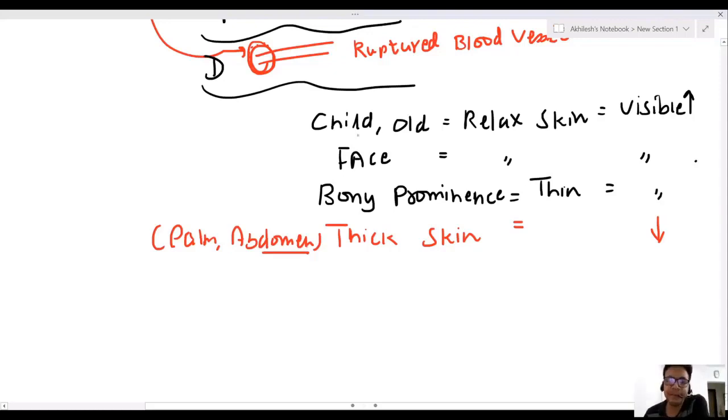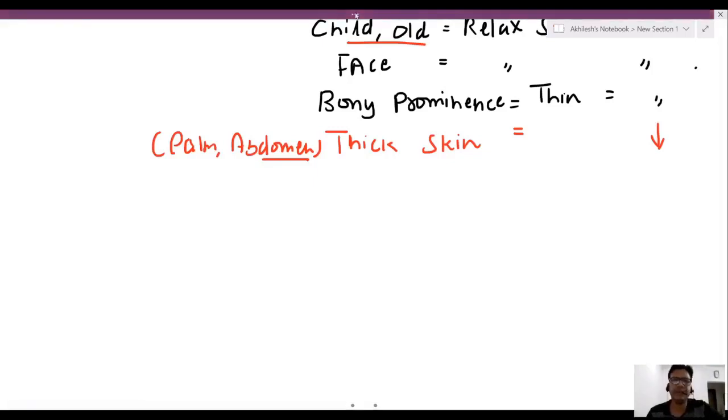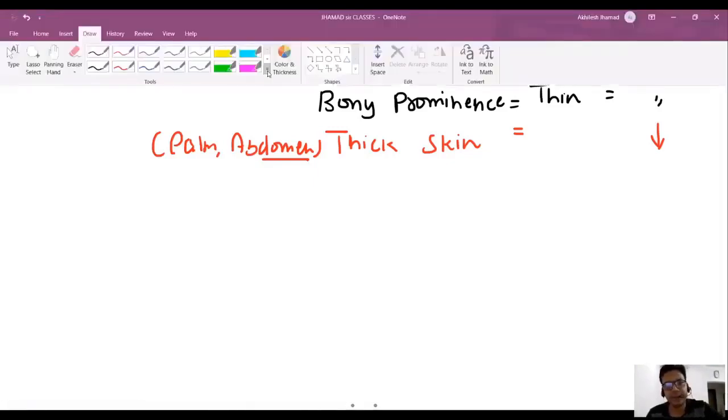Again, I'm revising, my dear friend. Children and old persons: bruises are easily visible. Face is a site where bruises are easily visible. Bony prominences have thin skin. Where skin is thick, bruises are very less visible because of skin thickness.